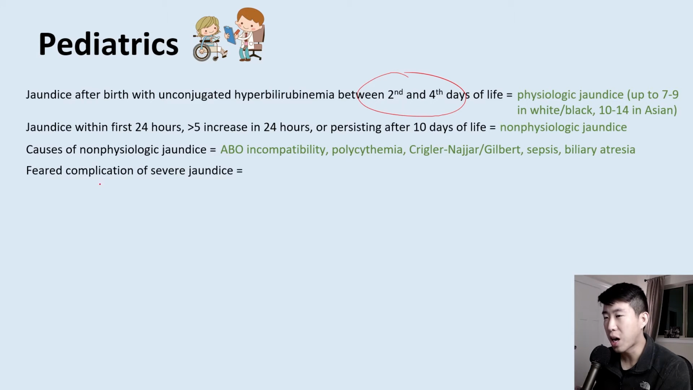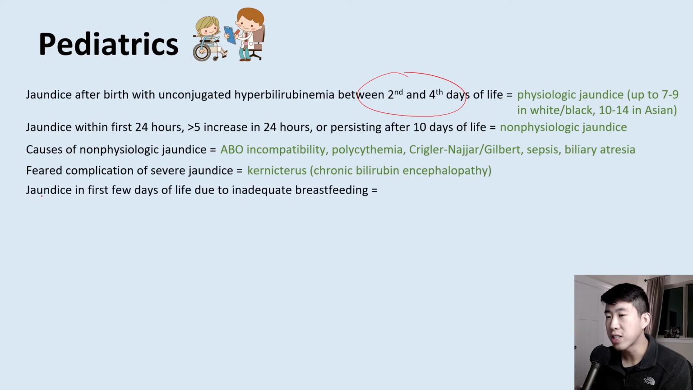What is a feared complication of severe jaundice? So a patient's bilirubin is in the 20s, and you're planning to start phototherapy so you can help more easily excrete some of that bilirubin. But the feared complication you're trying to avoid is kernicterus, which is chronic bilirubin encephalopathy. So it crosses the blood-brain barrier and causes lots of long-term neurologic problems.